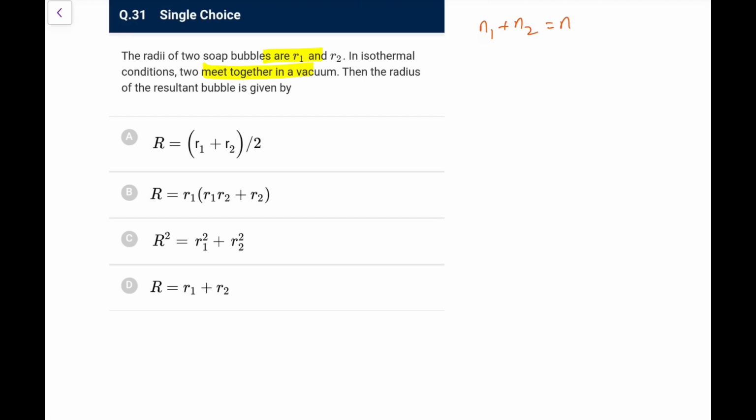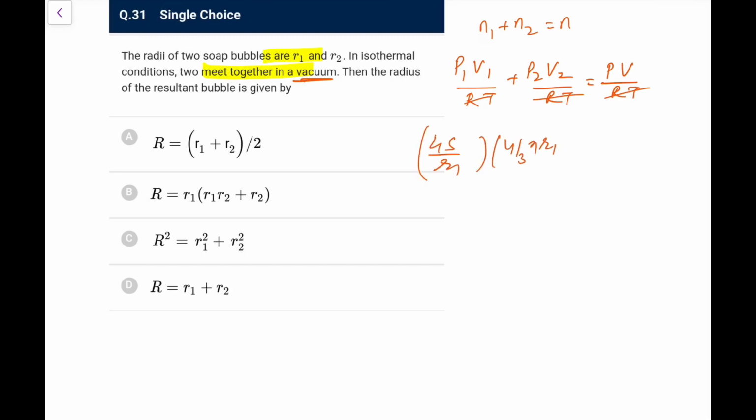So if I write the moles, the air that is enclosed in that soap bubble, we can write it as P1 V1 upon RT. Because it is isothermal, temperatures will remain the same, that is P V final upon RT. So this RT goes. Now what is P1? The outside pressure we will assume to be zero because it is in vacuum, so the excess pressure is only the inside pressure, that would be 4s upon R1, and the volume is 4 by 3 pi R1 cube.